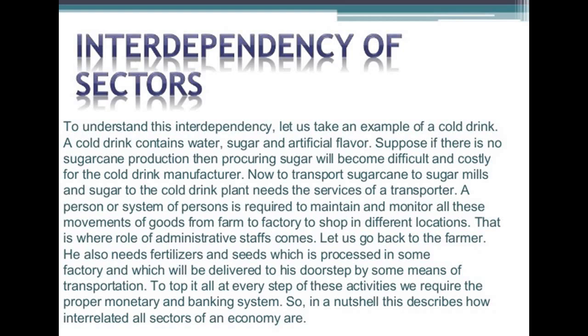Then if production in the primary sector is not going well, like in the Indian economy, if the crops are not developing well, maybe because of weather conditions, a lot of crops are lost. The demand for crops is there but we don't have them. Because of that also there can be hindrance. So basically all these three categories are interdependent on each other.